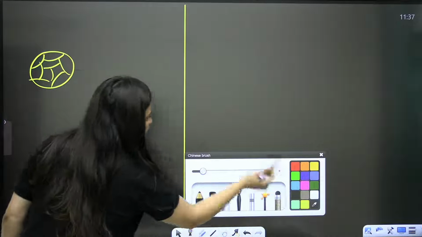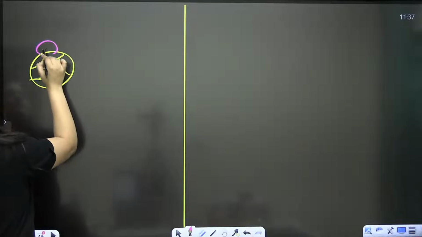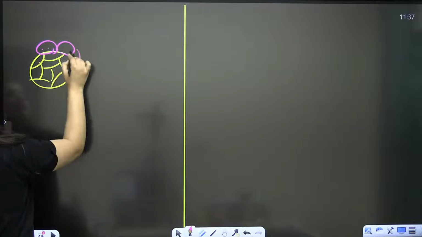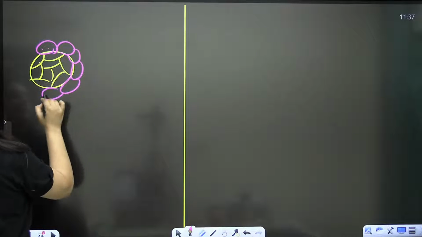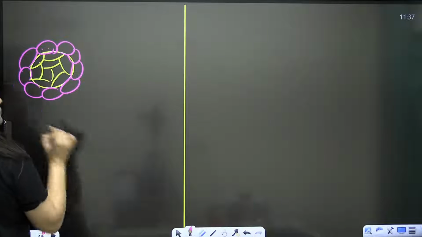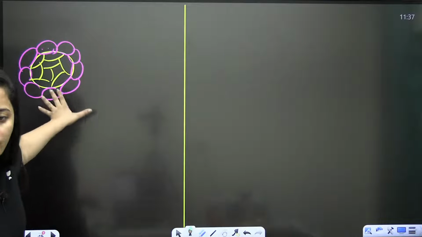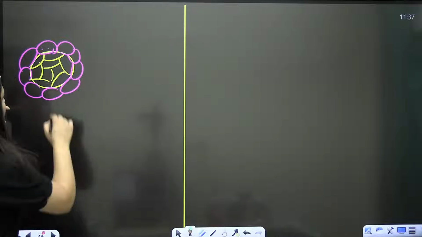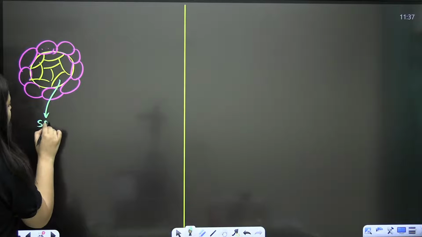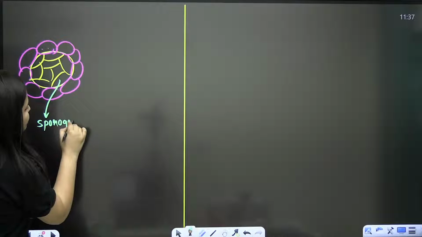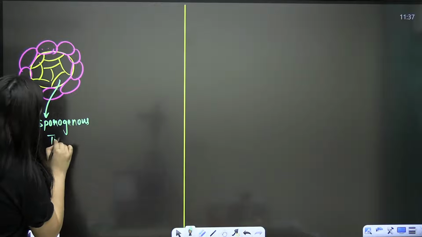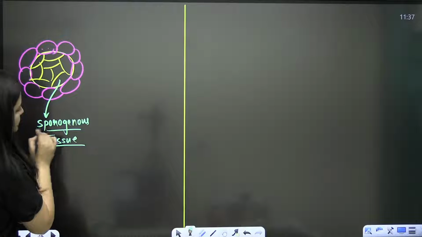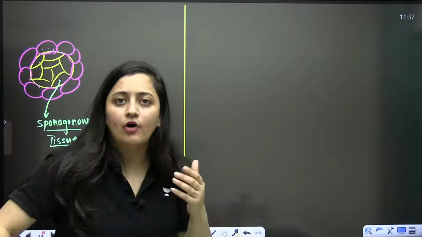And as I said, the sporogenous tissue is covered with a layer. That layer is the tapetum, which is going to provide the nourishment here. It's a spore forming tissue, and that's why I'm using the word sporogenous tissue here. Now, each cell present in this tissue can form the pollen grains.